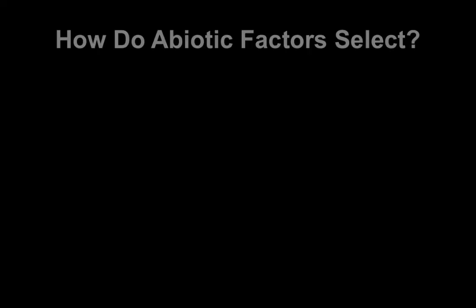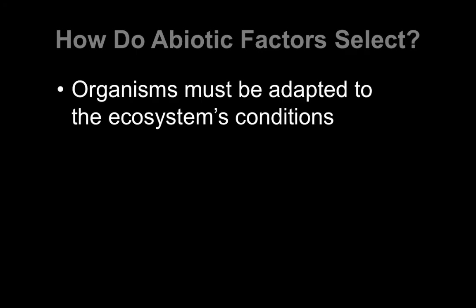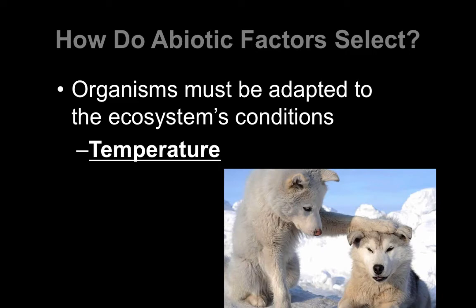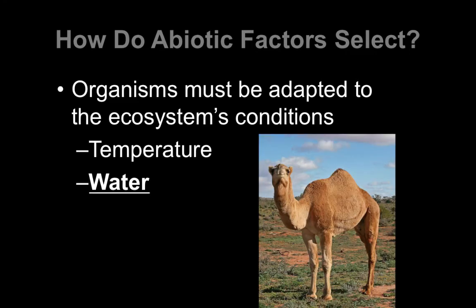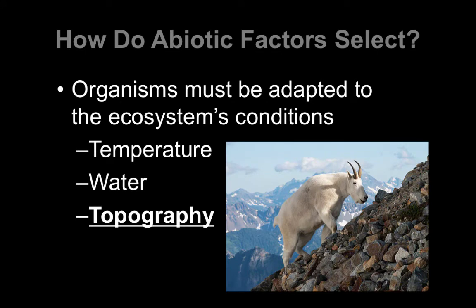Now let's look at how abiotic factors actually select organisms, how they become selective pressures. An organism has to be adapted to the conditions of its ecosystem. Things like temperature, water availability, and topography, which is the lay of the land.